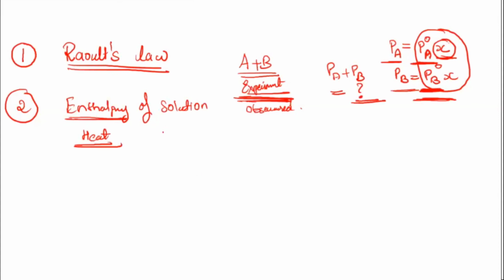Okay, now three things can happen, correct? Either the heat change will come out as 0 or you may get a positive answer for it. Enthalpy change, endothermic and exothermic reactions you have learned. So either you can get a positive change or you may expect a negative change. Here either your value can come out as 0, or you may get a positive value, or you may get a negative value. These are the three values which are possible.